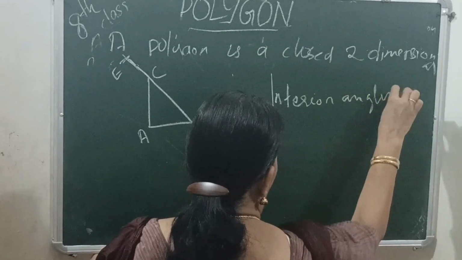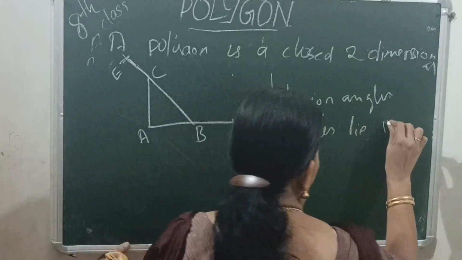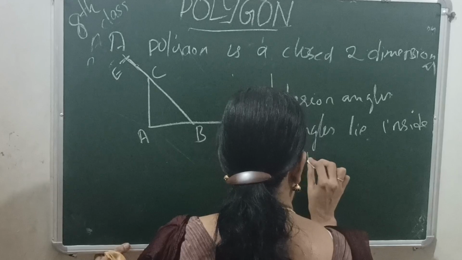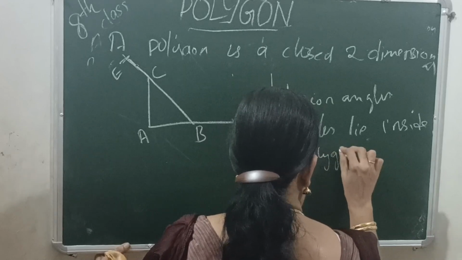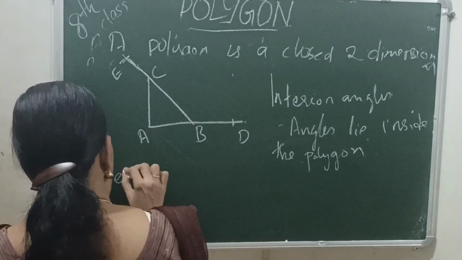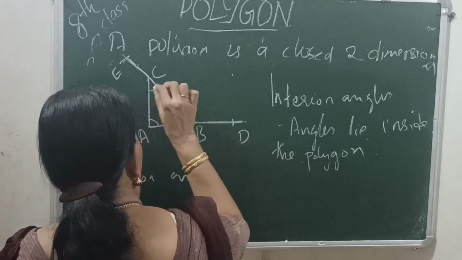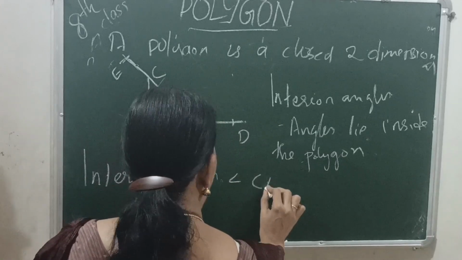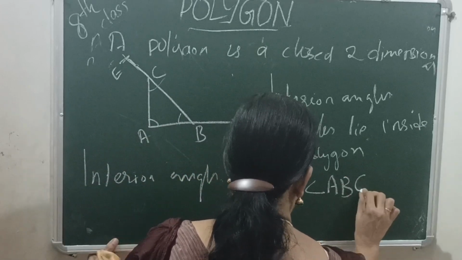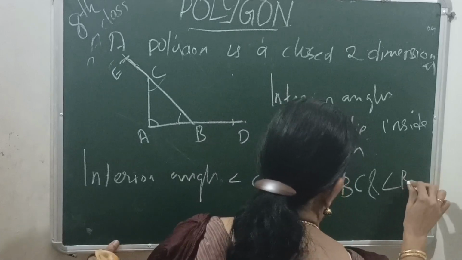Interior angles are angles that lie inside the polygon, here inside the triangle. Here the interior angles of this triangle are angle CAB, angle ABC and angle BCA.